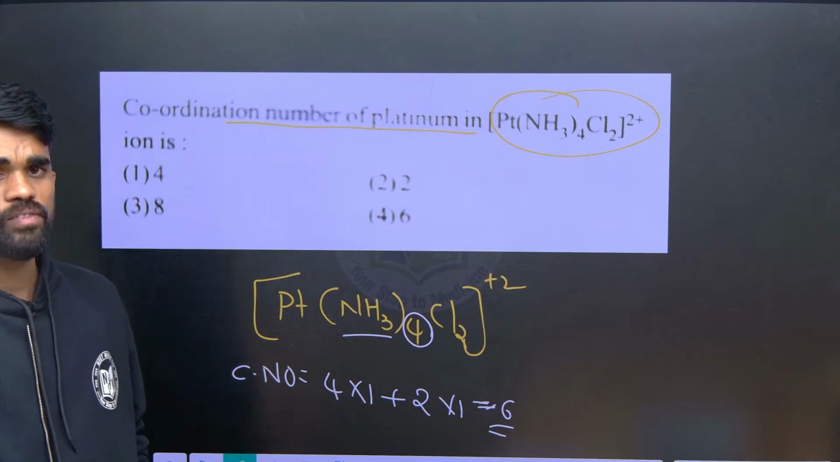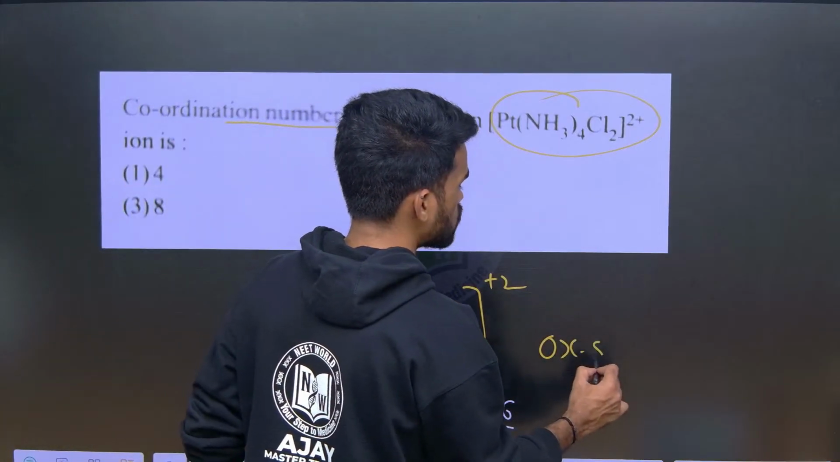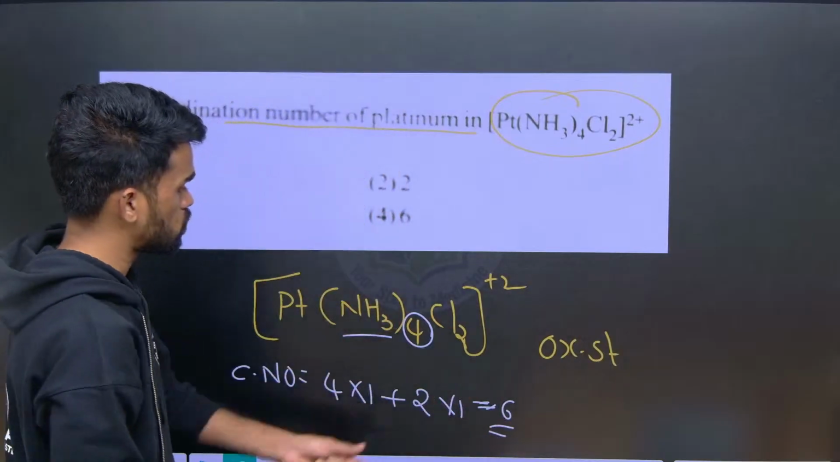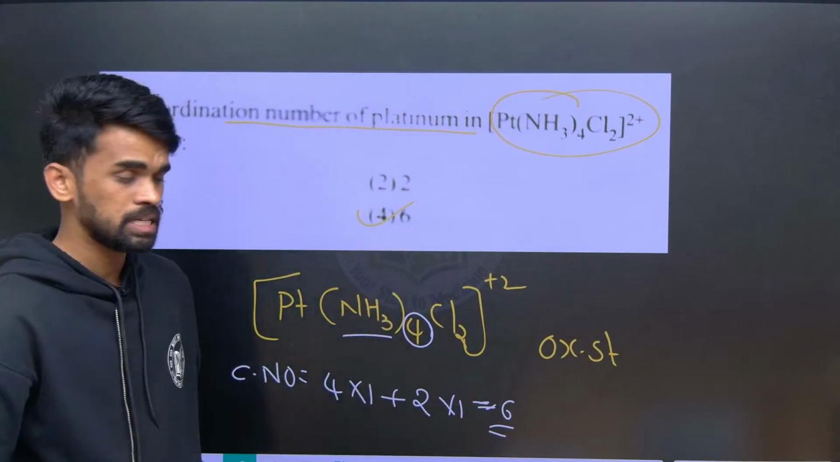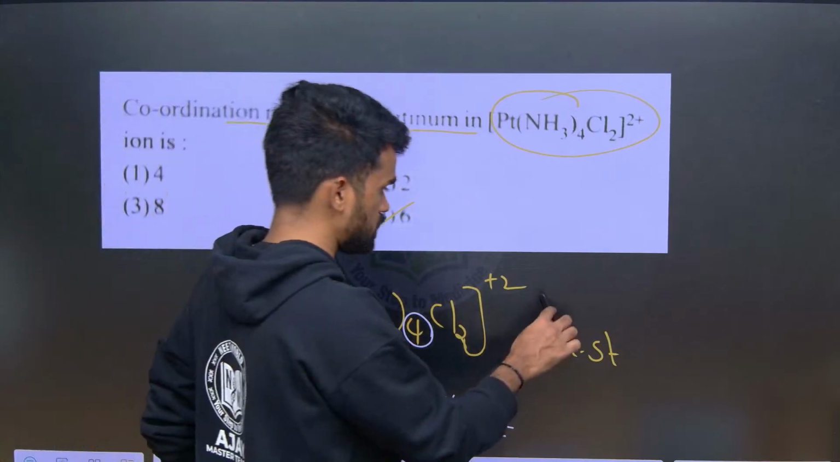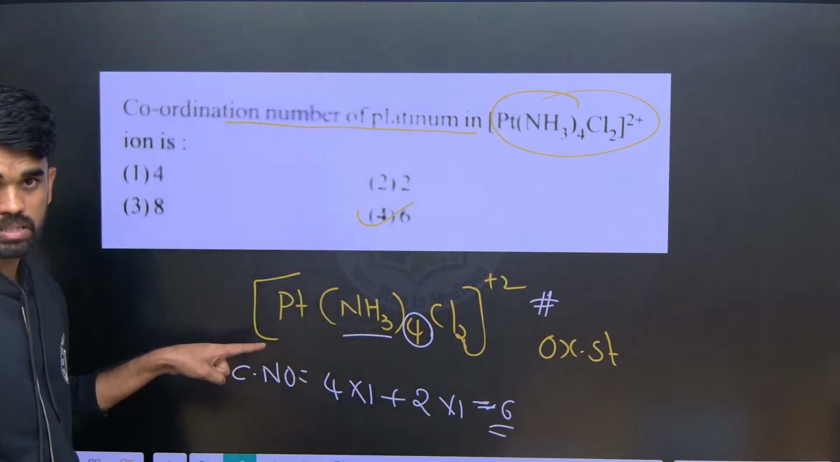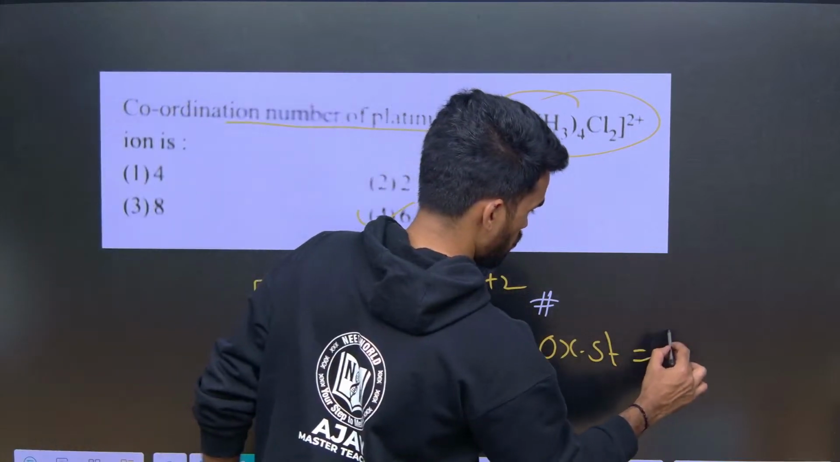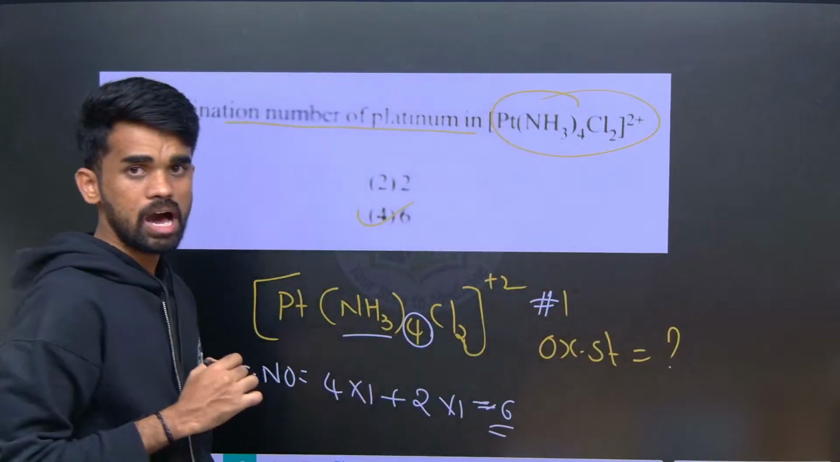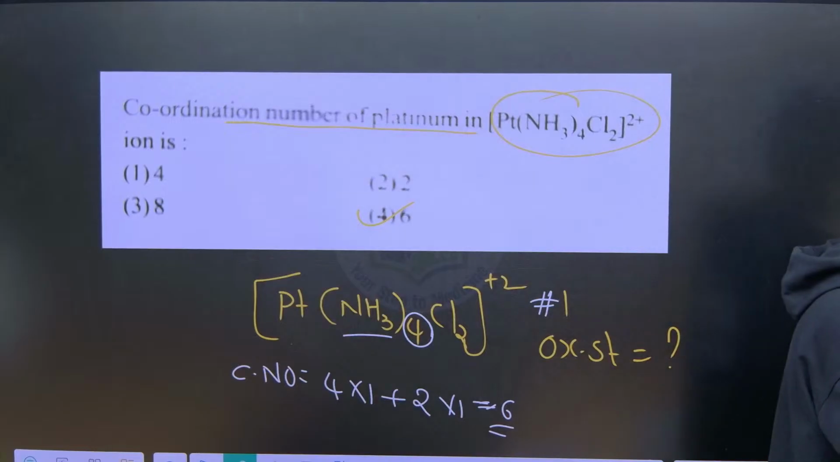Now I will ask you to calculate its oxidation state. What is the oxidation state? For this particular question we already got the coordination number, that is 6. That is done. So my question in the comment box, you need to answer for the oxidation state of this particular complex. Write it in the comment box. Let us take this as hashtag question number 1 and write the answer for that particular question.